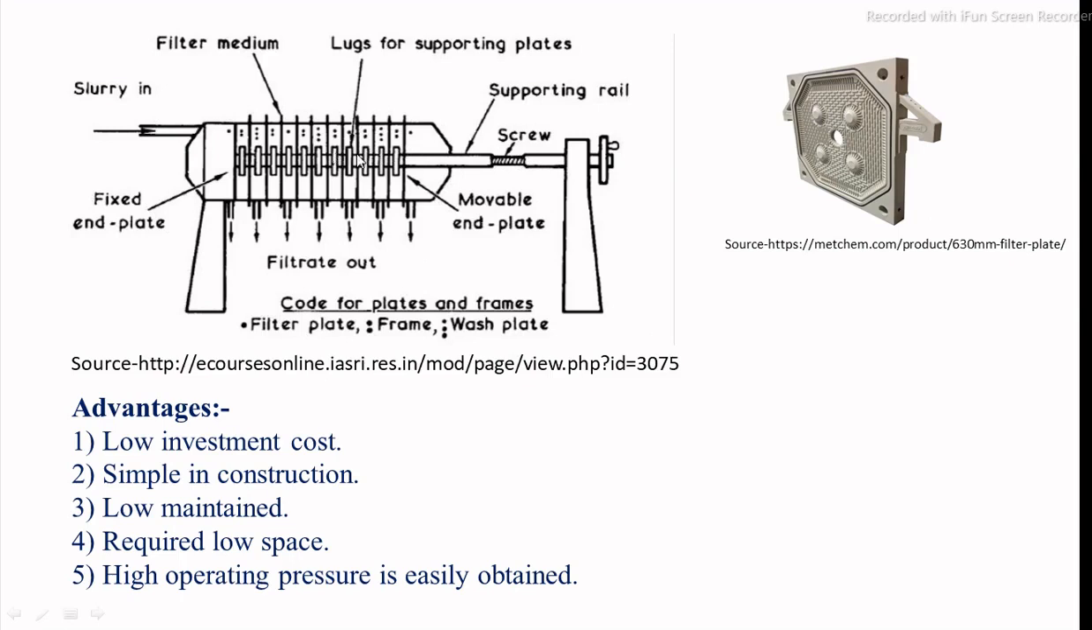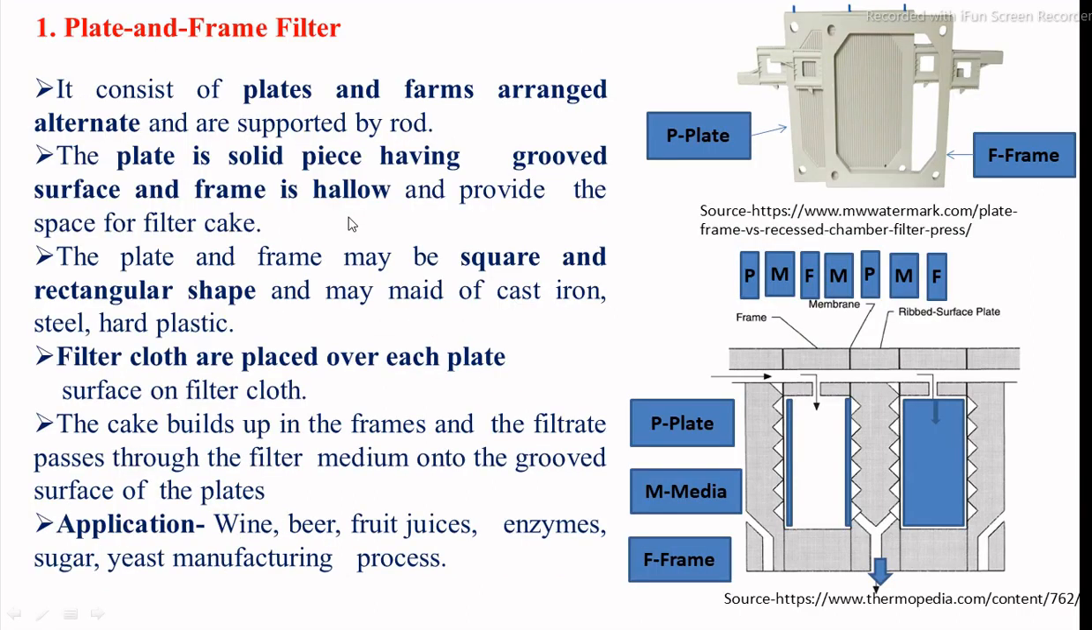Whatever cake has formed inside the frame is removed, and then again the plates and frames are properly fixed alternately, the screw is tightened, and the process is started by using a reciprocating pump or any high pressure pump. The slurry is fed into this filtration process. The plates and frames are made rectangular or square. Depending on the specific application, the main material used for construction is cast iron, steel, or hard plastic.